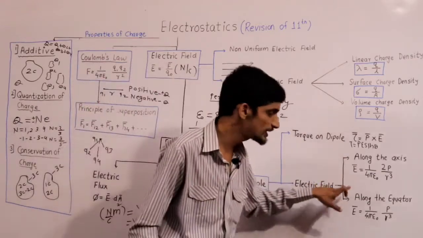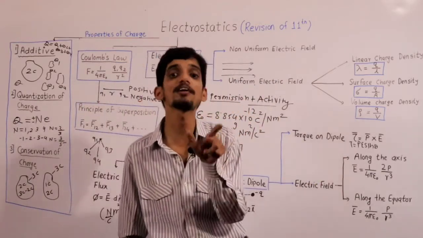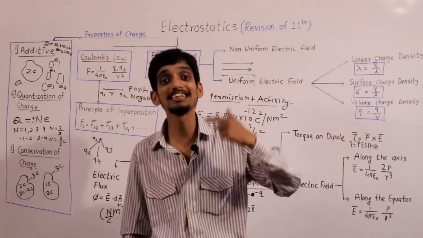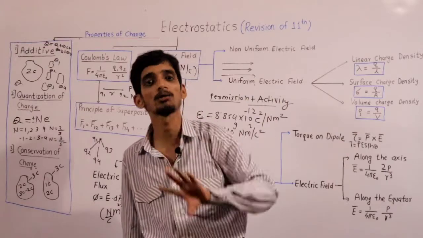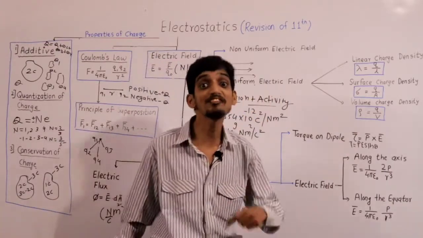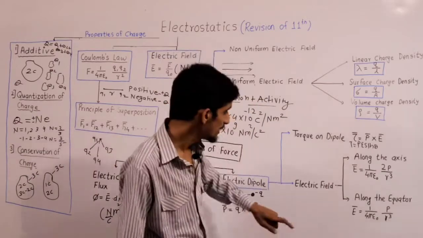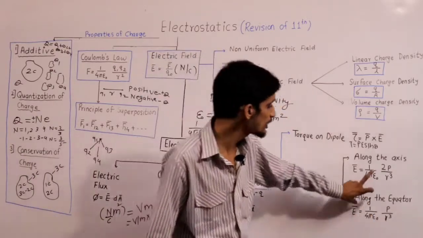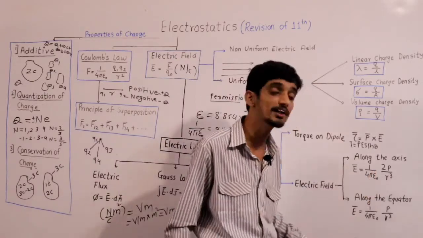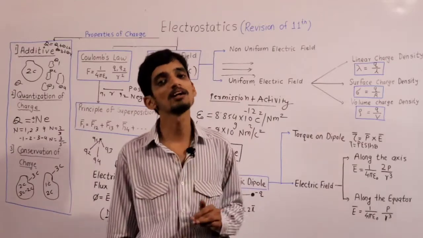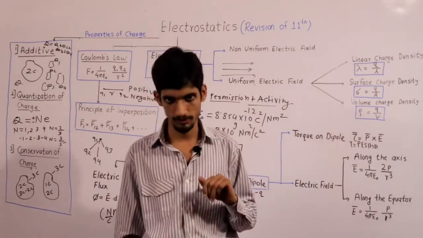Clear? And this formula is valid only for a short dipole. Short dipole means whose length is less than the distance at which you are supposed to calculate the electric field. Now electric field along the equator of the dipole, what is the formula? E is equal to 1 upon 4 pi epsilon naught p by r cube. So if you correlate these two formulas, the electric field along the axis of the dipole is twice the electric field along the equator.